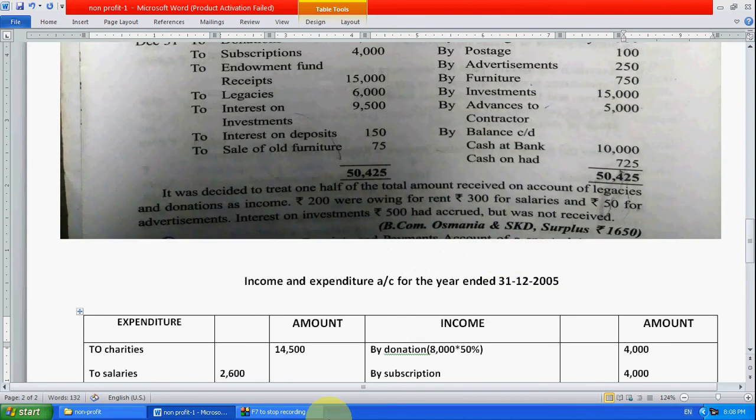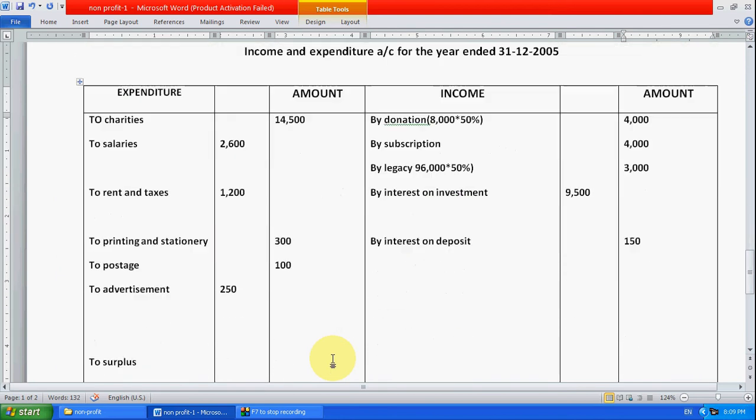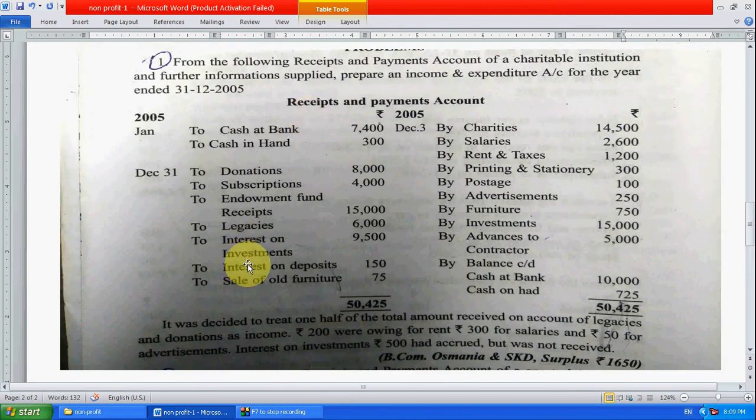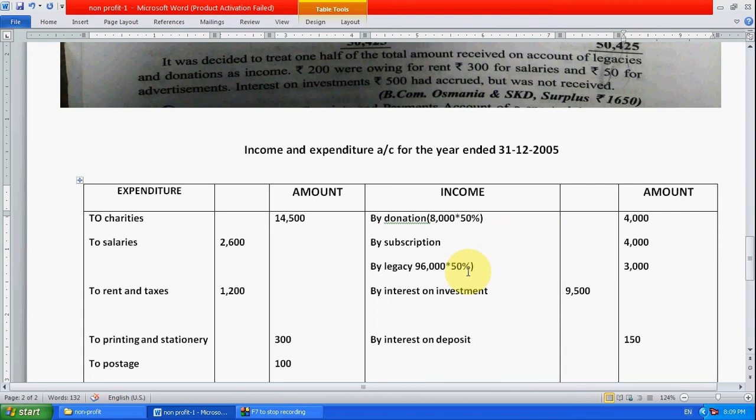150 interest on deposit. Now sale of old furniture. Okay, sale of old furniture is not an income because we don't know what is the rate of furniture, means what is the amount of furniture, whether we got profit or not, we don't know. So that's why leave this sale of furniture. Okay, now we have to transfer all the entries. We have to go for adjustment. It was decided to treat one half of the total amount received on account of legacies and donation as income. So we have already made here donation and legacy.